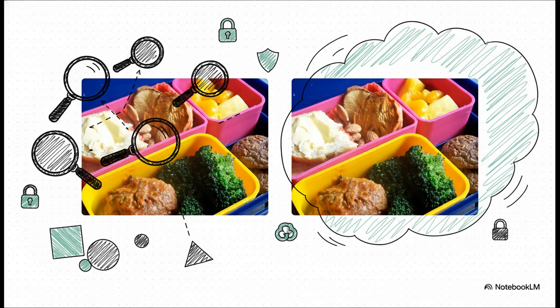The standard AI, on the left, it gives a super specific caption, a close-up of a tray of food with broccoli. It's totally focused on details it probably memorized. But now look at the Neuro-AI on the right. It says, a group of containers filled with food sitting on top of a table. It's still perfectly accurate, but it's describing the concept, not just spitting back memorized details, and that shows it truly understands.